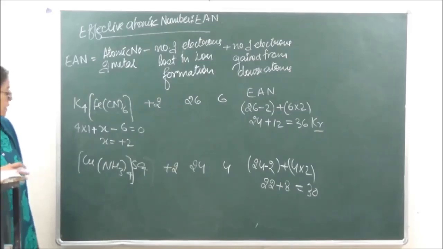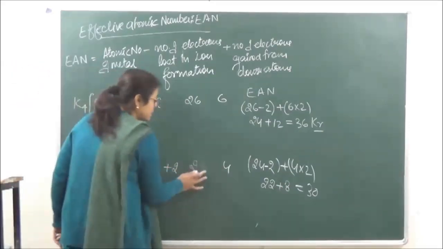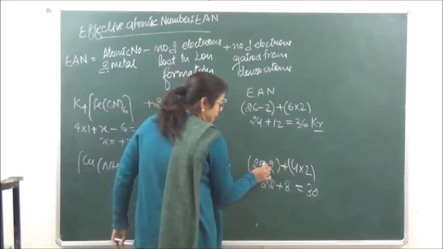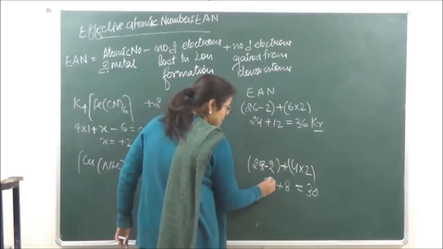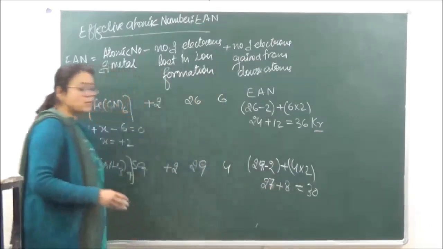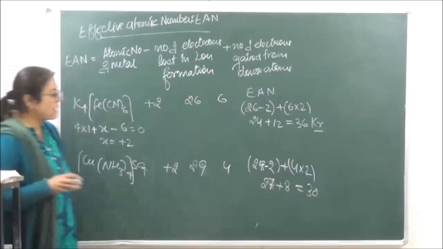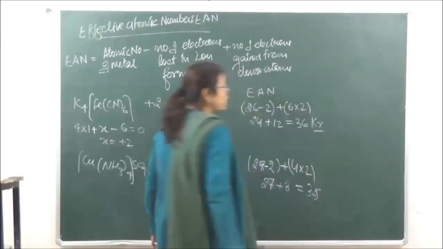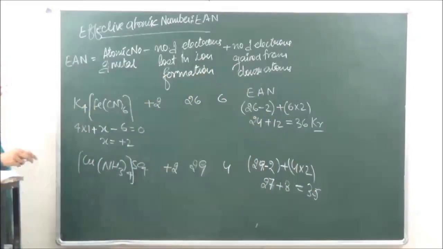Sorry, not 24, it is copper, so 29. 29 minus 2, that is going to be 27. So this comes equal to 35, which is again nearer to krypton. Okay? So this is how you are going to calculate the effective atomic number.